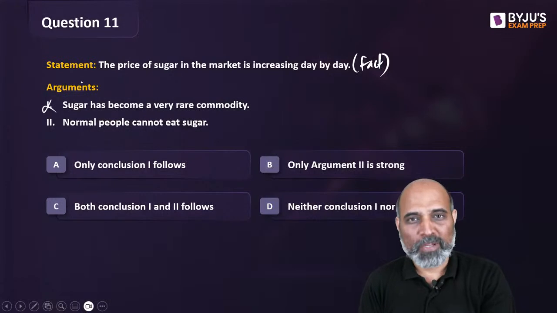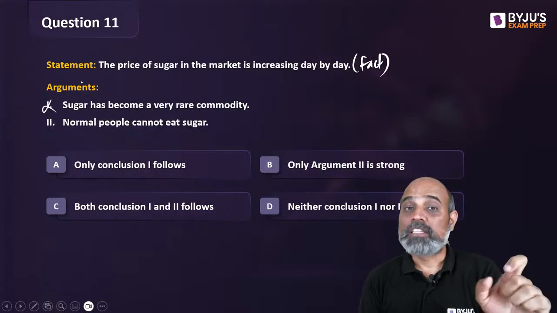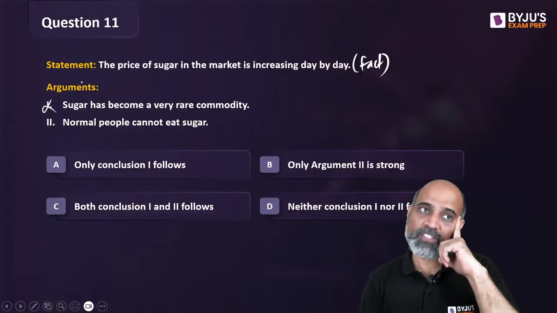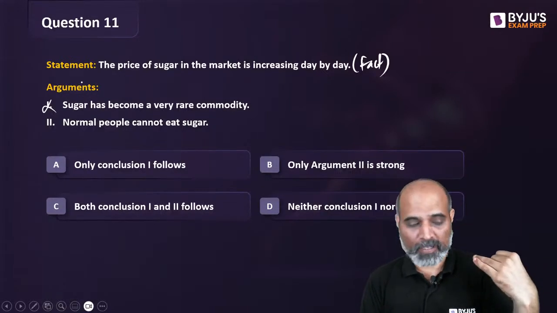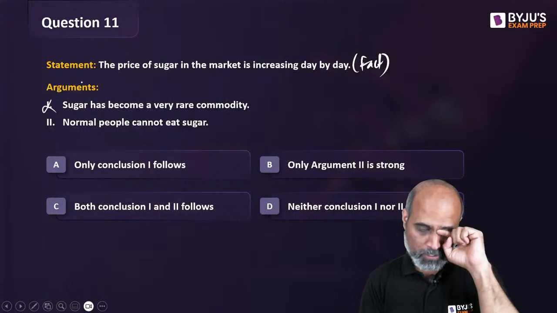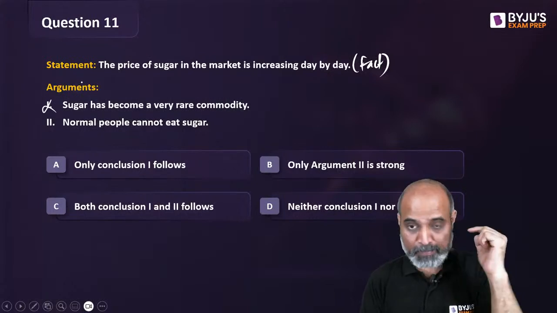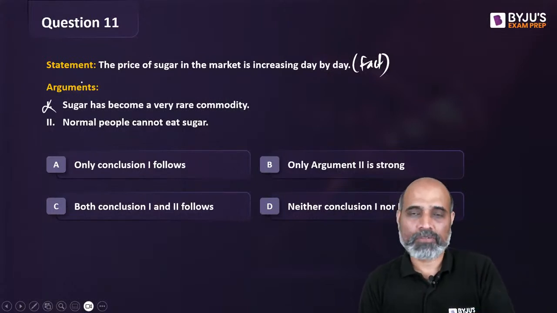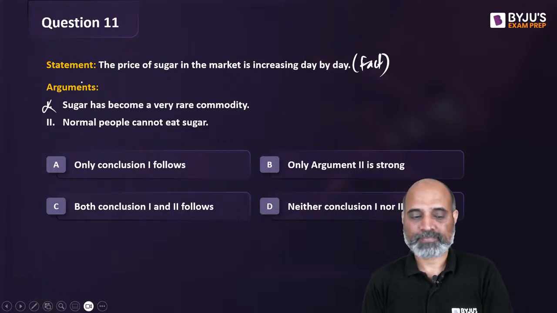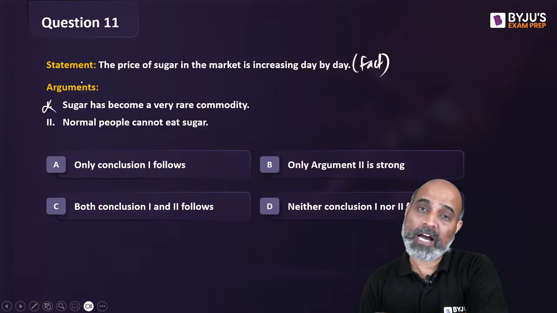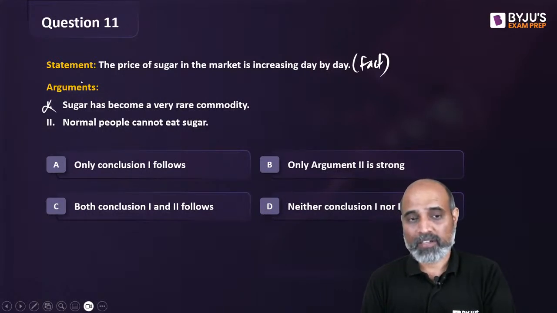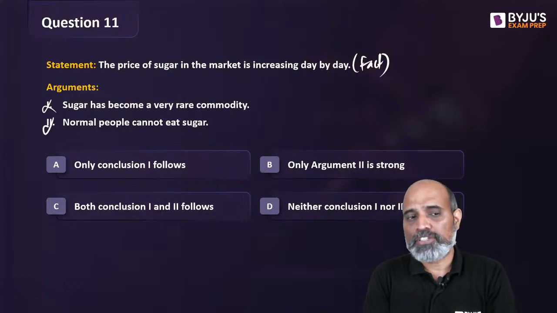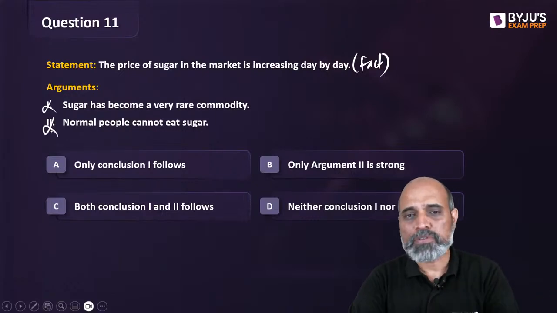What do you mean by normal people? यहाँ पर देखो, the moment you read this, it strikes you, हाँ sir, the people who have got problem with blood sugar or blood pressure or diabetes, these people are asked कि sugar नहीं लेना चाहिए. ठीक है? पर normal people में not normal people, how did we assume that? ये तो हमारे दिमाग की उपज थी ना, यहाँ तो लिखा हुआ नहीं है. So normal people cannot eat sugar. This doesn't make sense. How is that related to price?